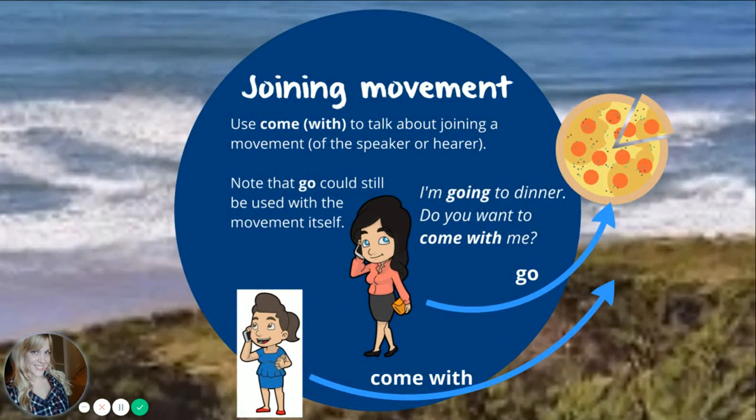So this one is when we're talking about joining a movement. There's movement happening and someone else is joining that movement. You can use come or come with to talk about joining that movement. And that's movement of the speaker or the hearer. And a side note, that go could still be used with the movement itself. So here's an example. So this woman here, she says, "I'm going to dinner." So movement away from her, a movement away from the speaker to another place is go. I'm going to dinner, and she's going to have some pepperoni pizza.